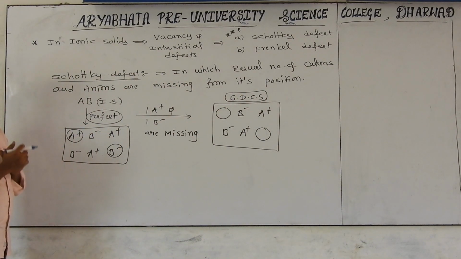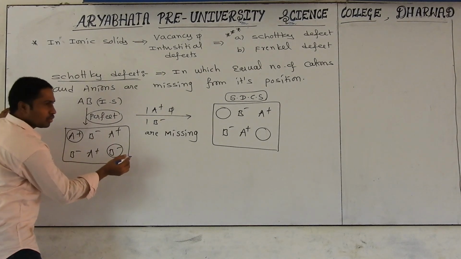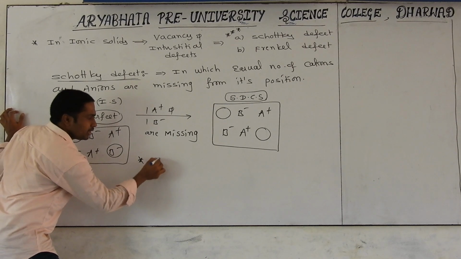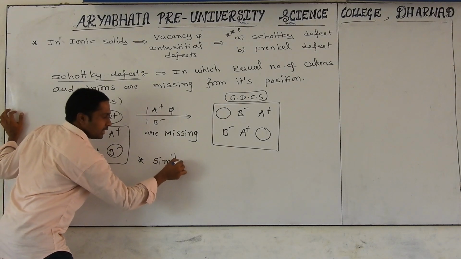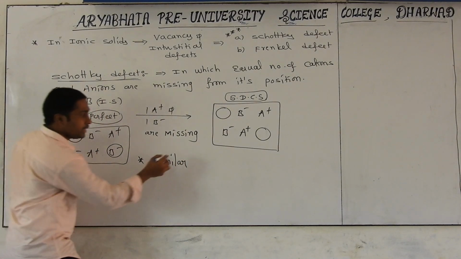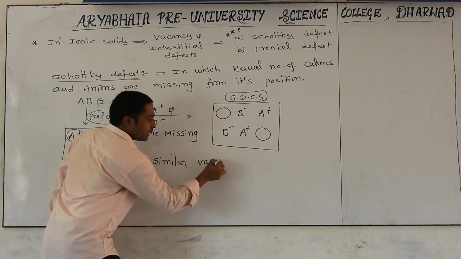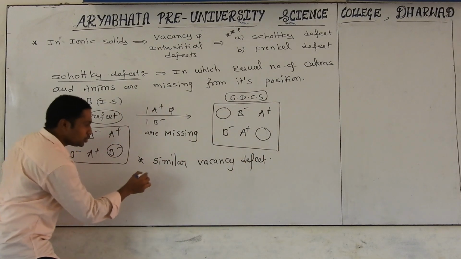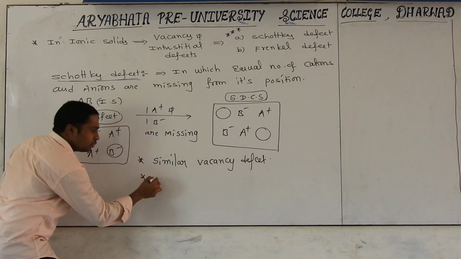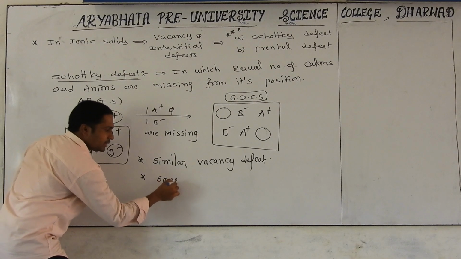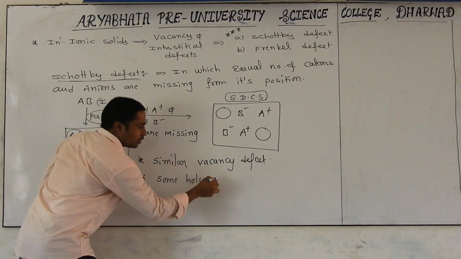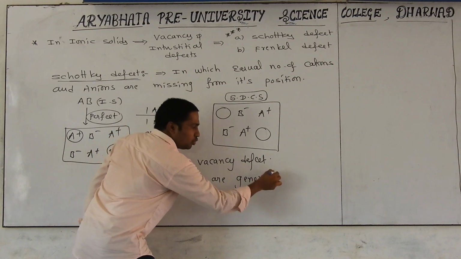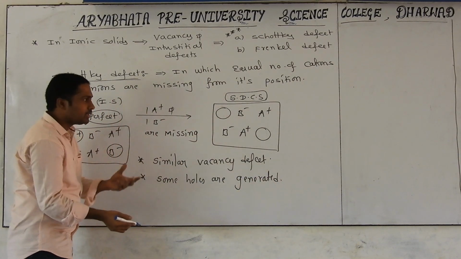And what are the characteristics of this defect? All of you understood or not? It is similar to the vacancy defect. Due to this, some holes are newly created.